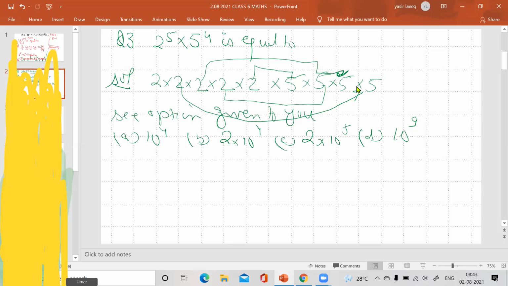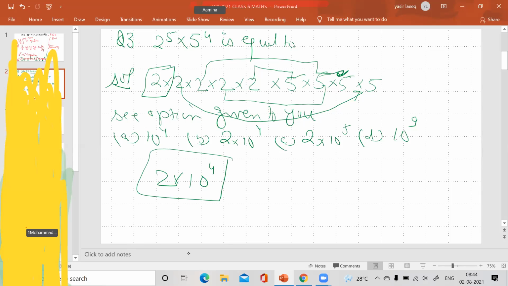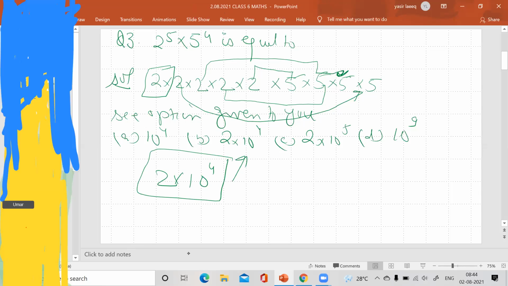You made 4 tens, so 10 raised to the power 4. What is left? Only this 2 is left, so we write 2. Now check the options. Which one is according to your solution? This part is similar to this one, so option B is your correct answer.